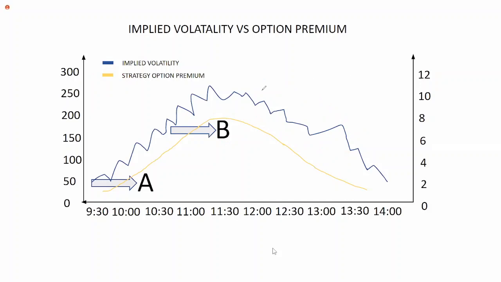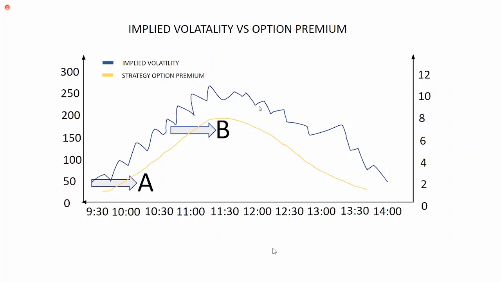Market is bullish, market is bearish, or market is sideways, no need to worry at all about that. So in our system, I have designed the strategy: whenever market implied volatility is increasing, the strategy will deploy the buy option algo strategy. Whenever implied volatility started falling, your sell algo strategy will deploy. So this is how we have designed this strategy, and it totally depends only on mathematics.